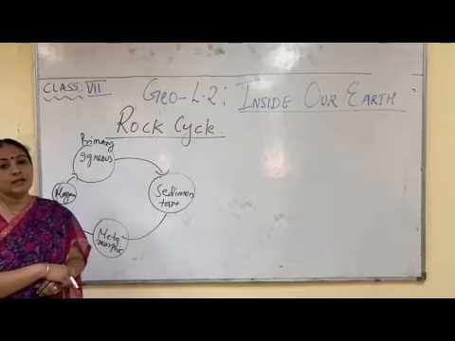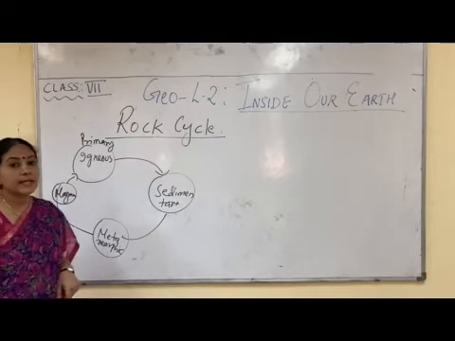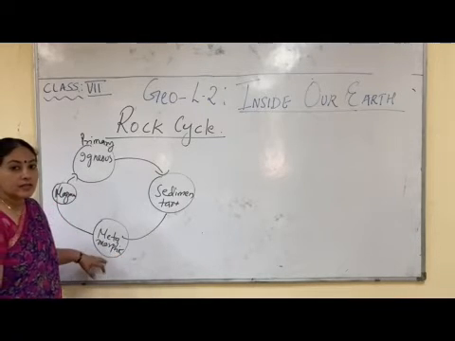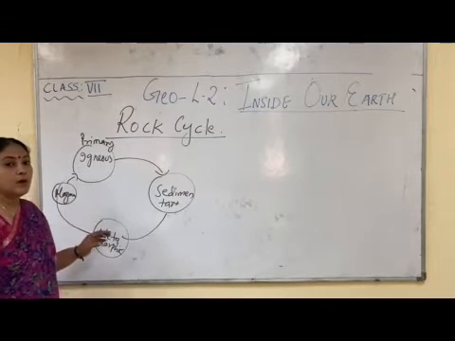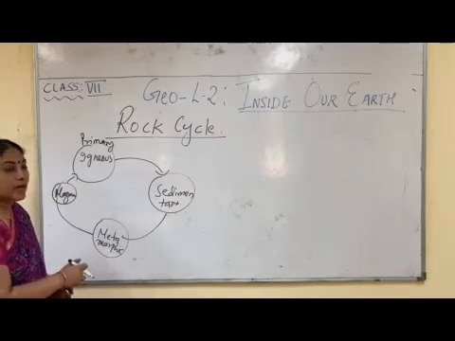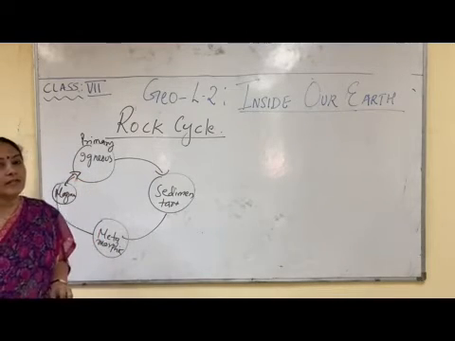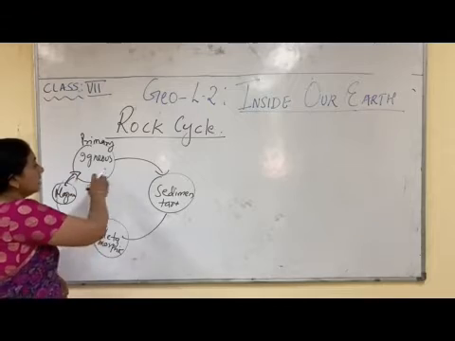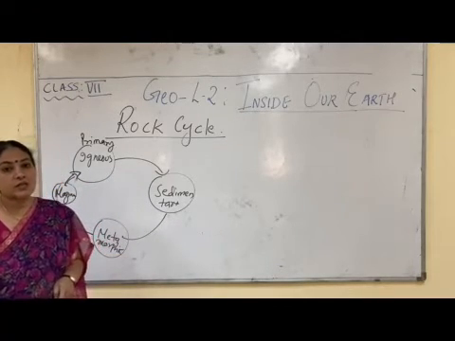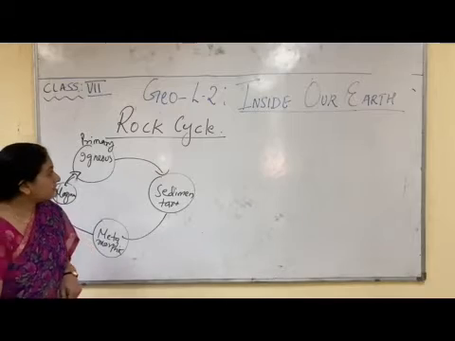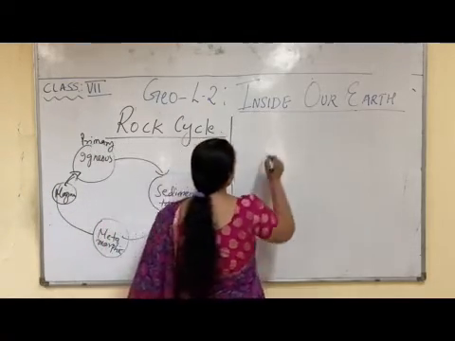This metamorphic rock also turns into molten magma once it undergoes extreme heat and pressure. So due to extreme heat and pressure, the metamorphic rock may convert into magma, and this magma will again come out through a volcano in the form of igneous rock. So this is the rock cycle, where one type of rock changes into another type of rock. This is all we have studied about rocks.